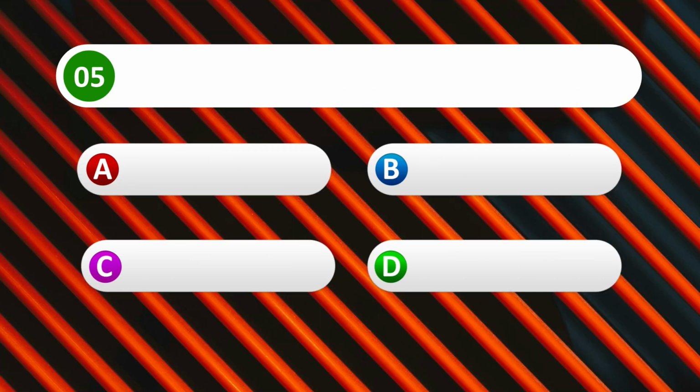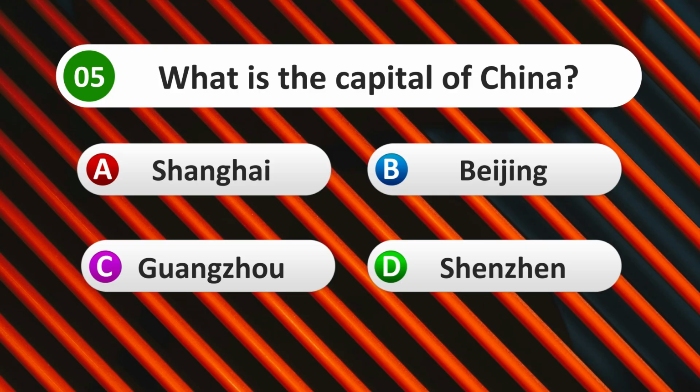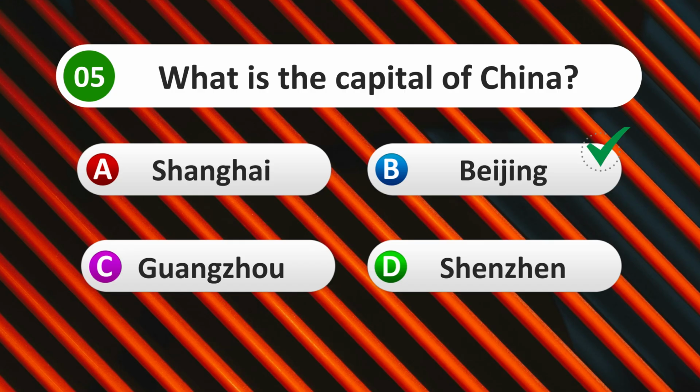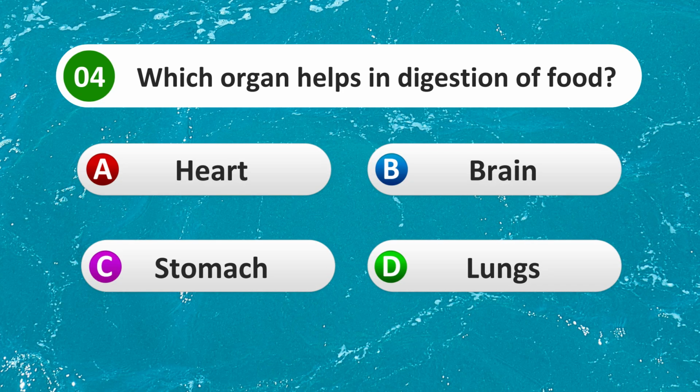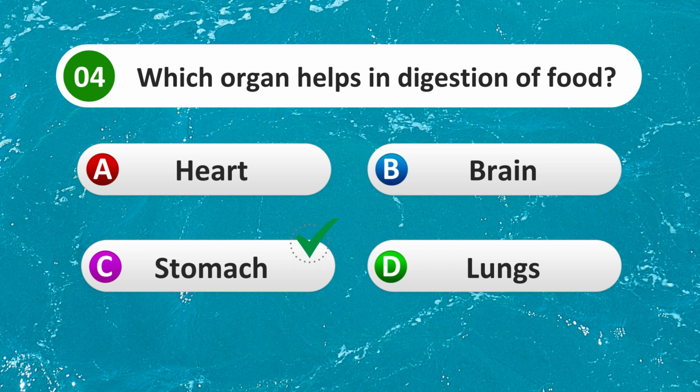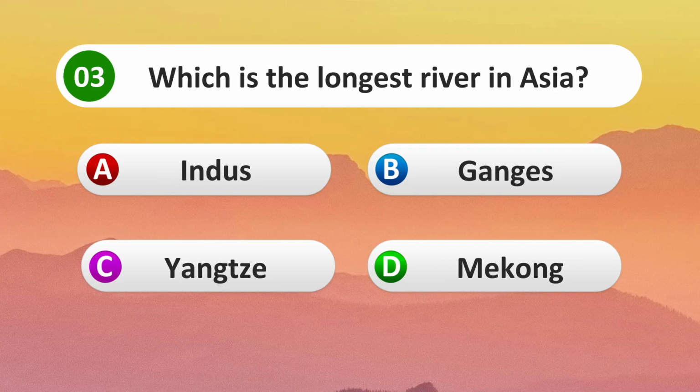Neil Armstrong. What is the capital of China? Shanghai, Beijing, Guangzhou, Shenzhen. Beijing. Which organ helps in digestion of food? Heart, brain, stomach, lungs. Stomach. Which is the longest river in Asia?